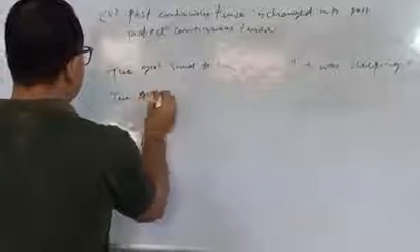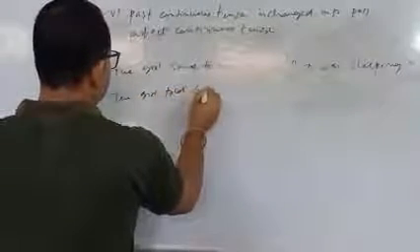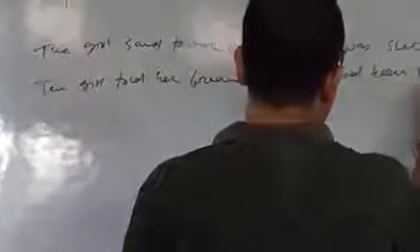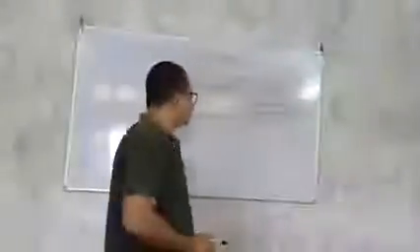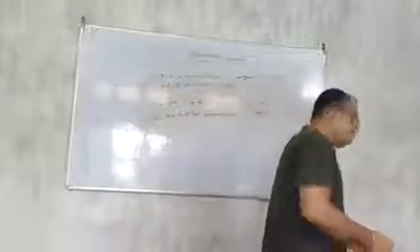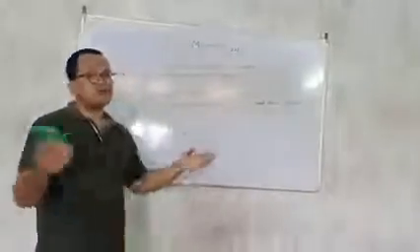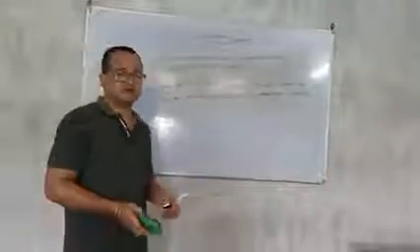So the answer: the girl told her friend that she had been sleeping. So this is how past continuous tense is changed into past perfect continuous. You don't have to think much. If you find past continuous in the reported speech, you only have to make it past perfect continuous. Okay.